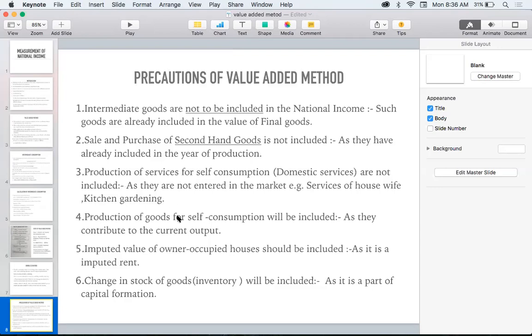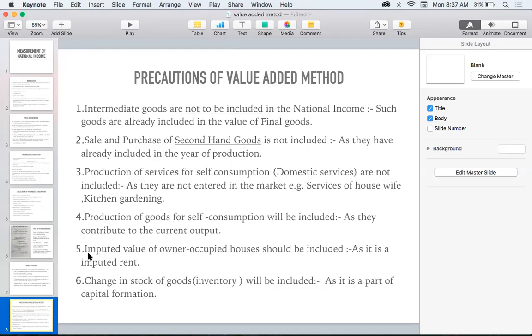But the goods that I am getting from the vegetable garden will be included. But here also, as I told you, if I am working as a tuition teacher for another person, it will be included. But if I am doing it for my domestic purpose, it will not be included.